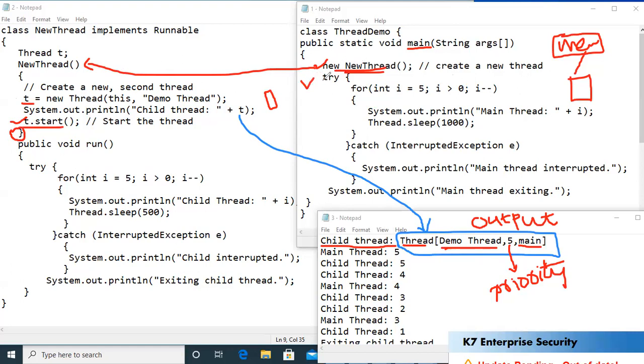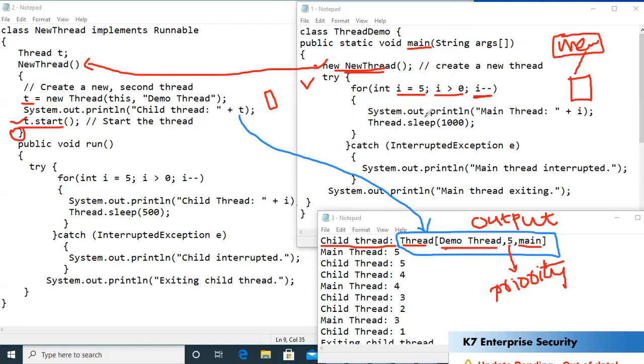And inside the main method, what's the next statement? The next statement is a try block, and inside this try block I've written a for loop. In that for loop, I begins from 5, and I'm checking whether I is greater than 0. You need to observe that here I'm decrementing the value of I.